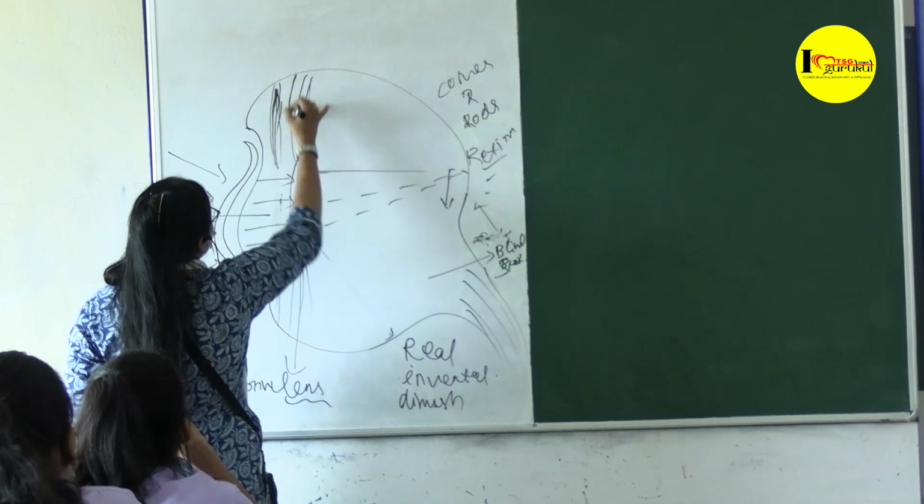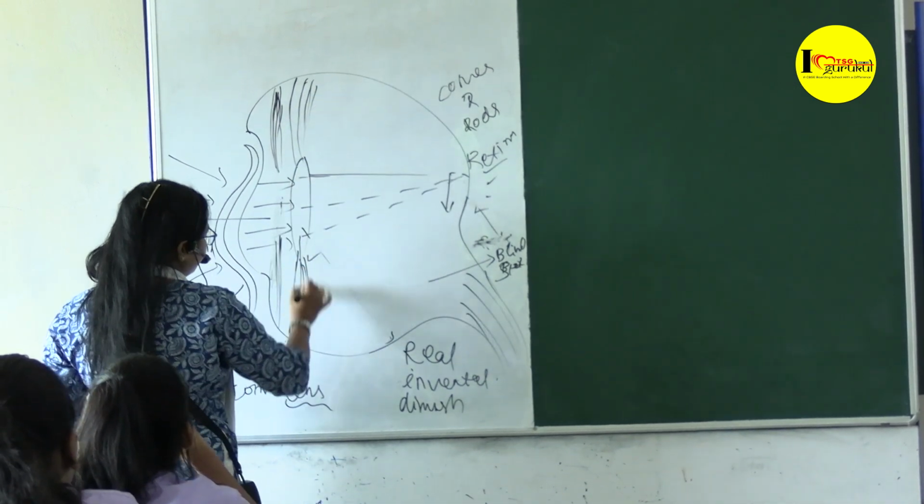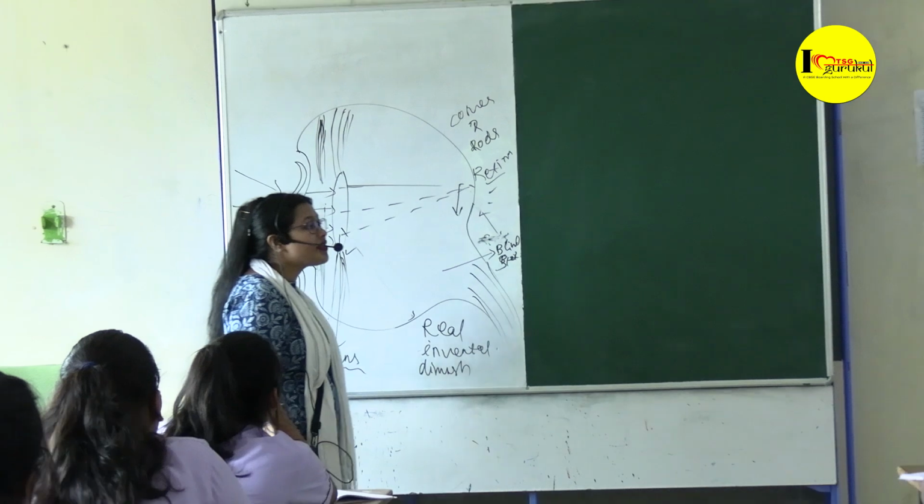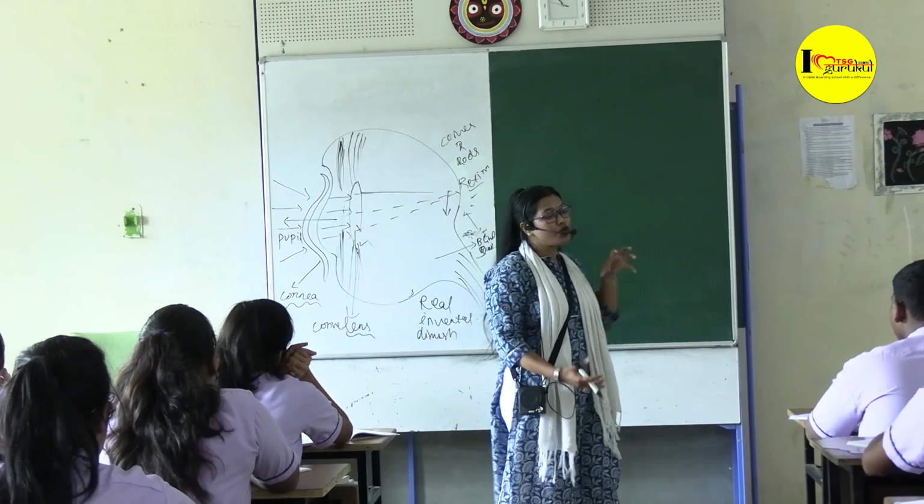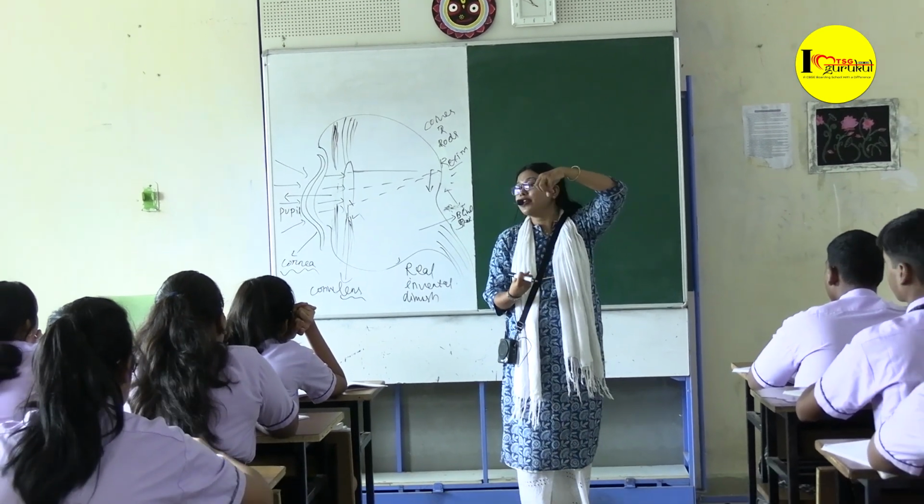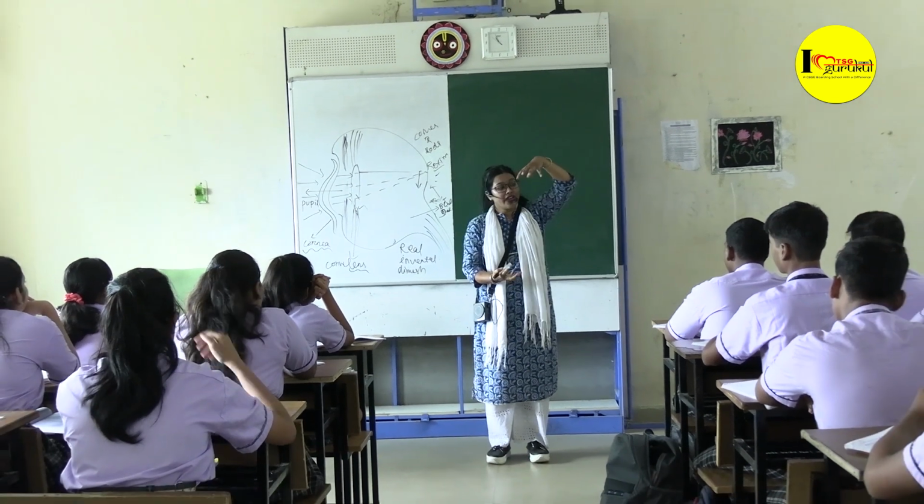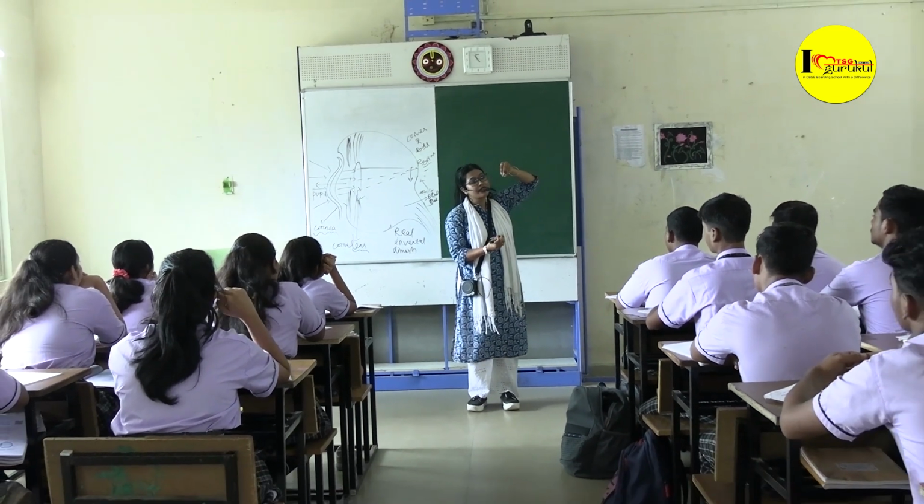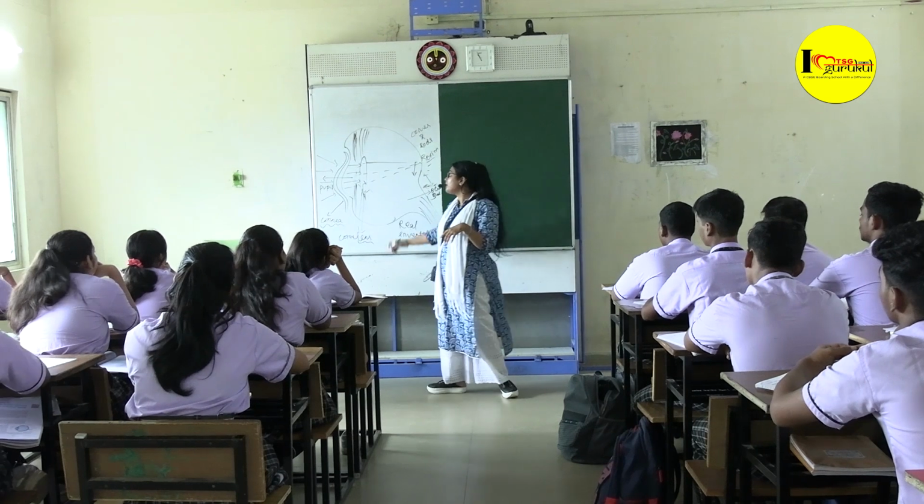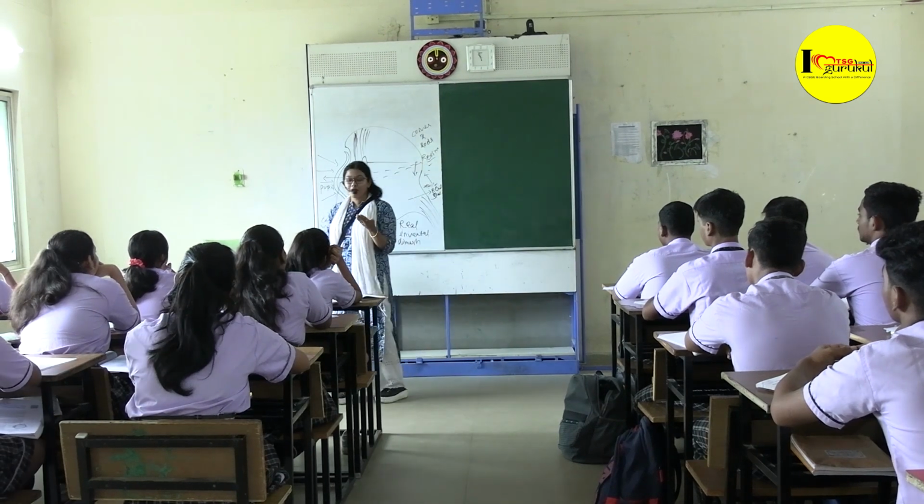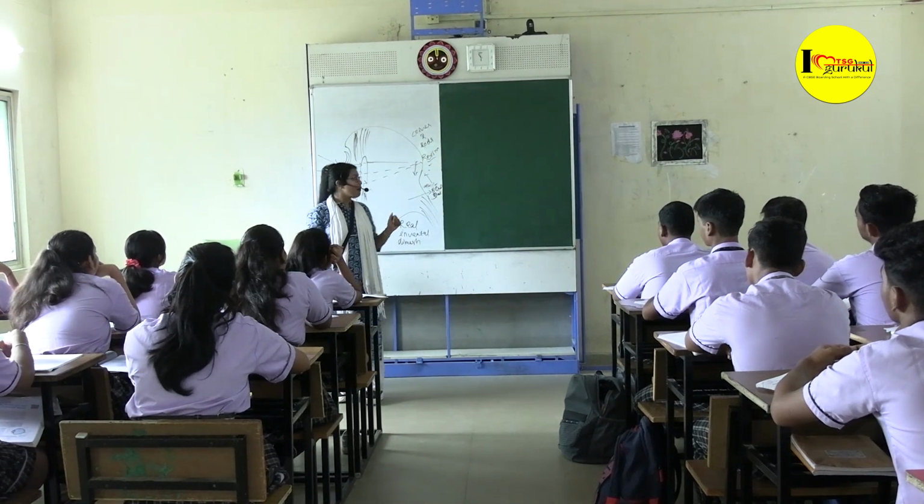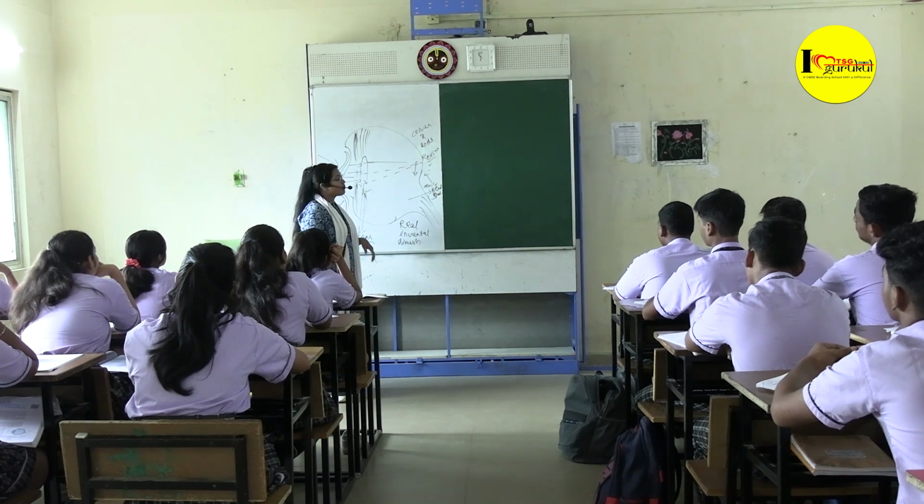This one is called our ciliary muscles. So what is the function of the ciliary muscles? It helps to hold the lens at its position. So what happens here when I have to observe the nearer things? How does the muscle function?